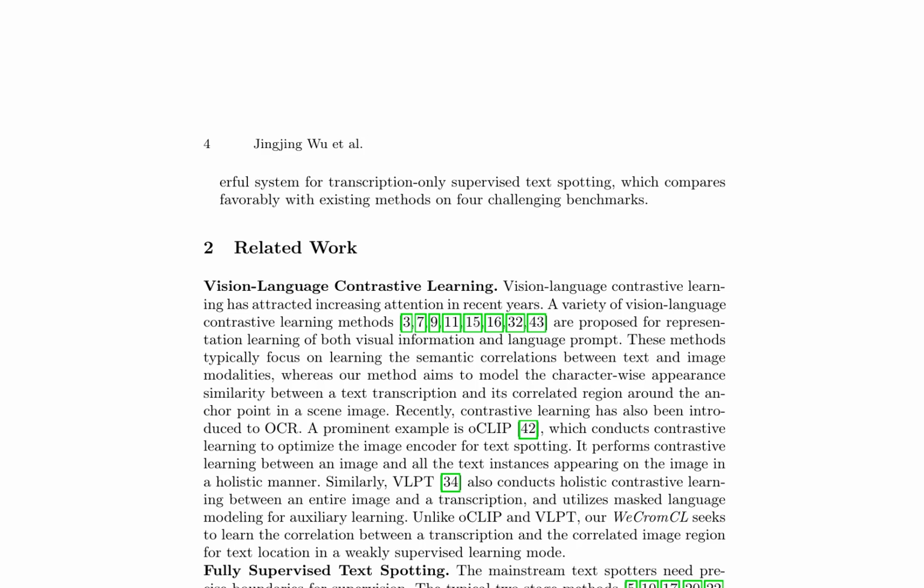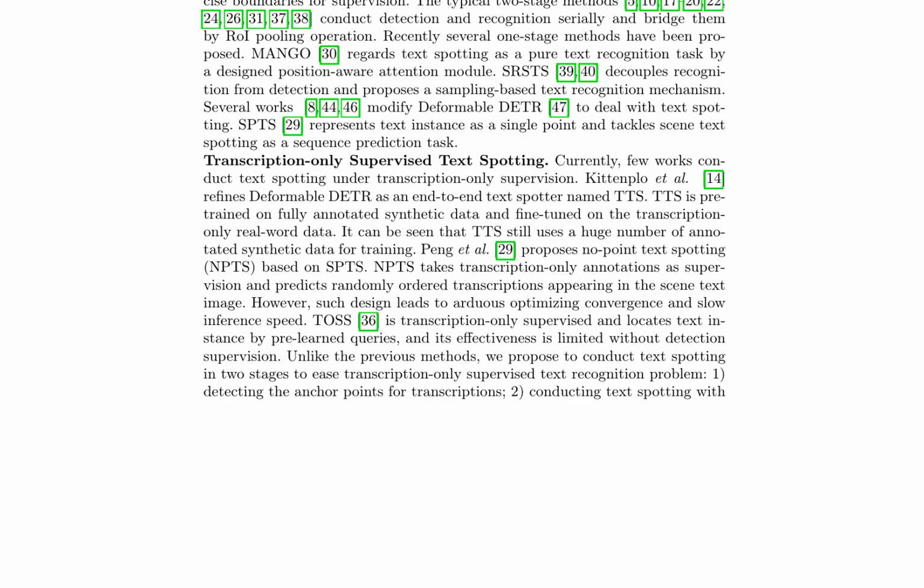We particularly propose a simple yet effective method for it, called WeCromCL, which can learn an effective cross-modality character-wise consistency metric between a transcription and its visual appearance in a scene image, thereby detecting the correlated image regions for the transcription without annotated text boundaries.